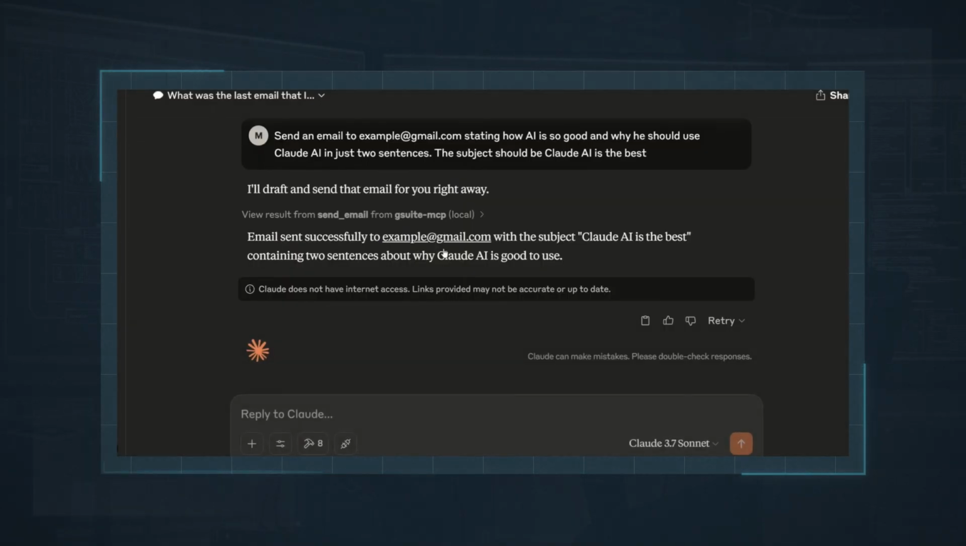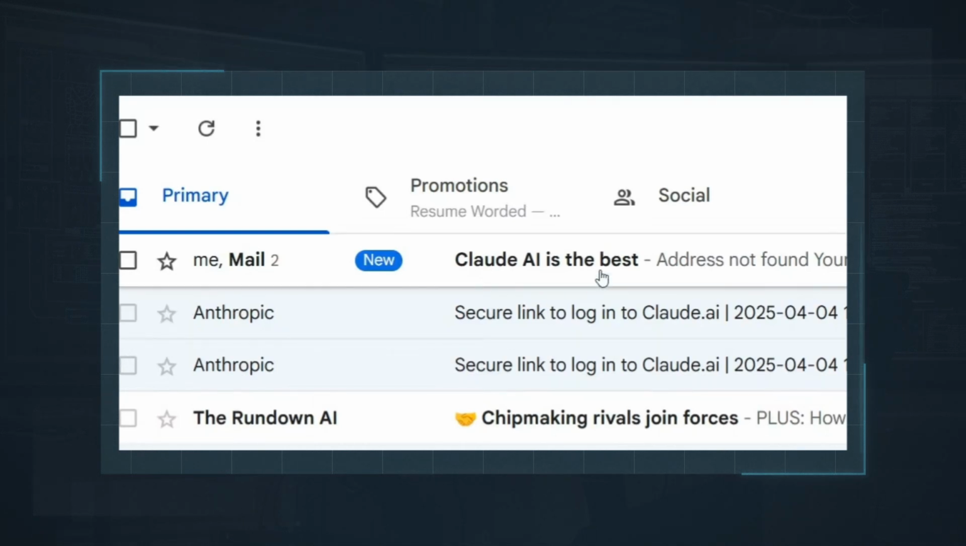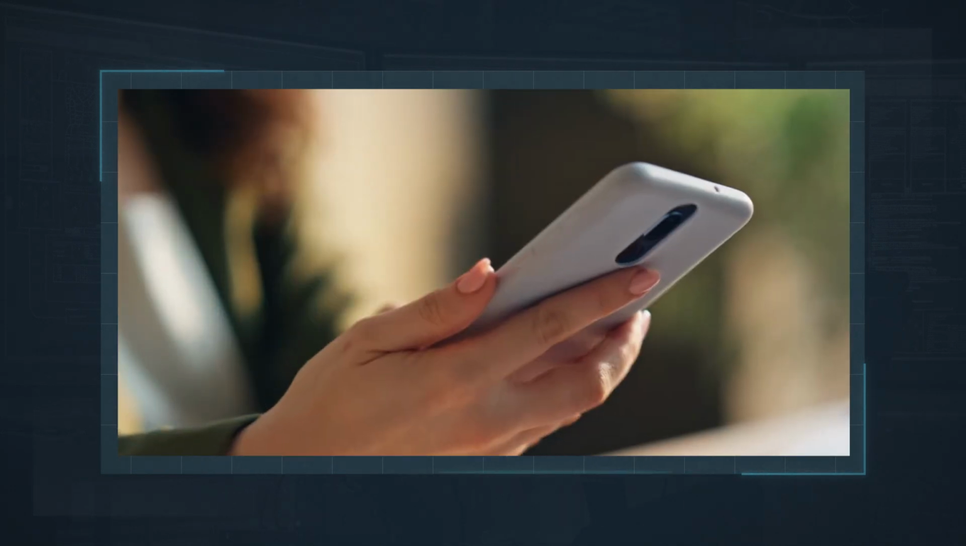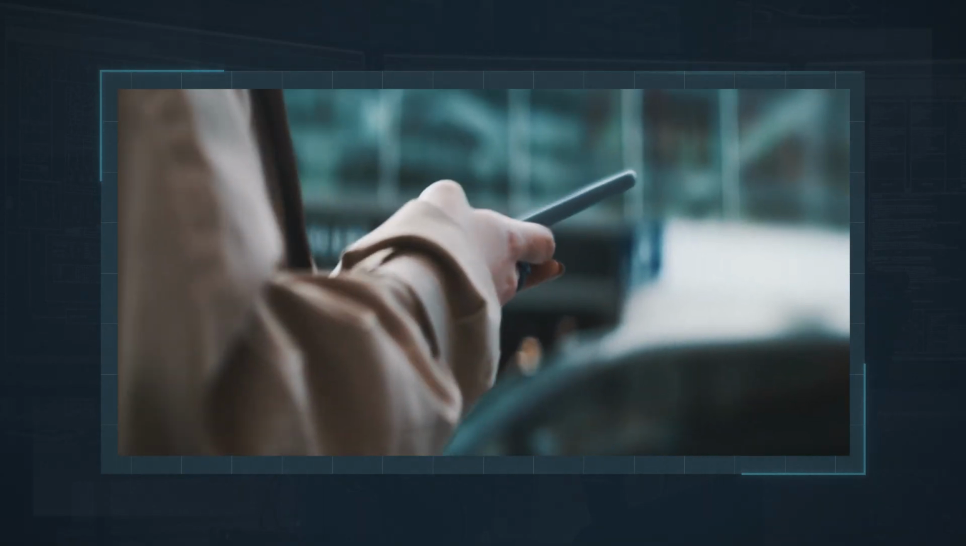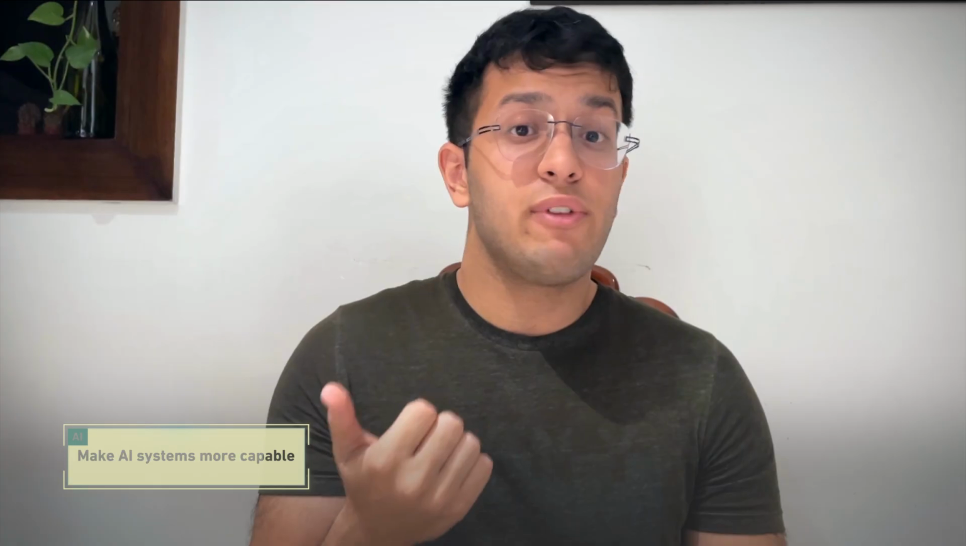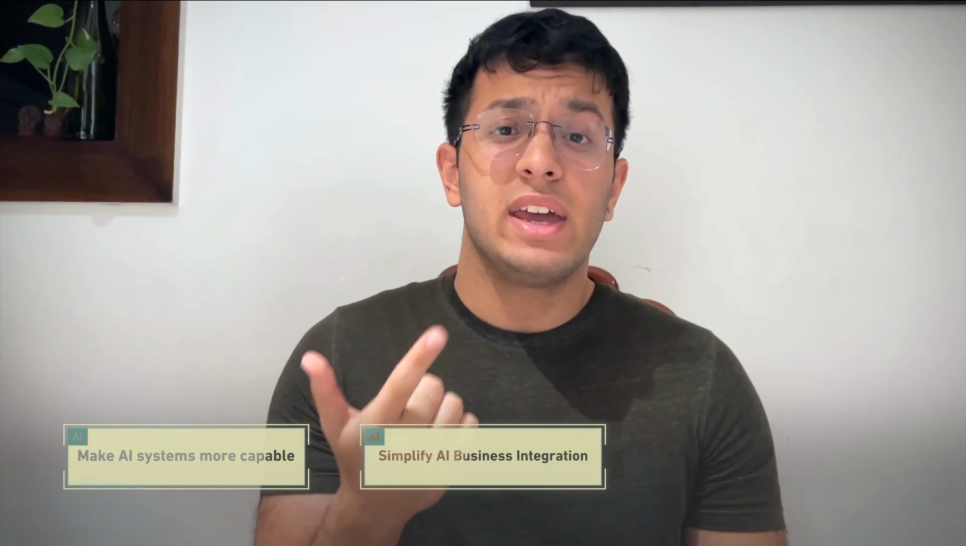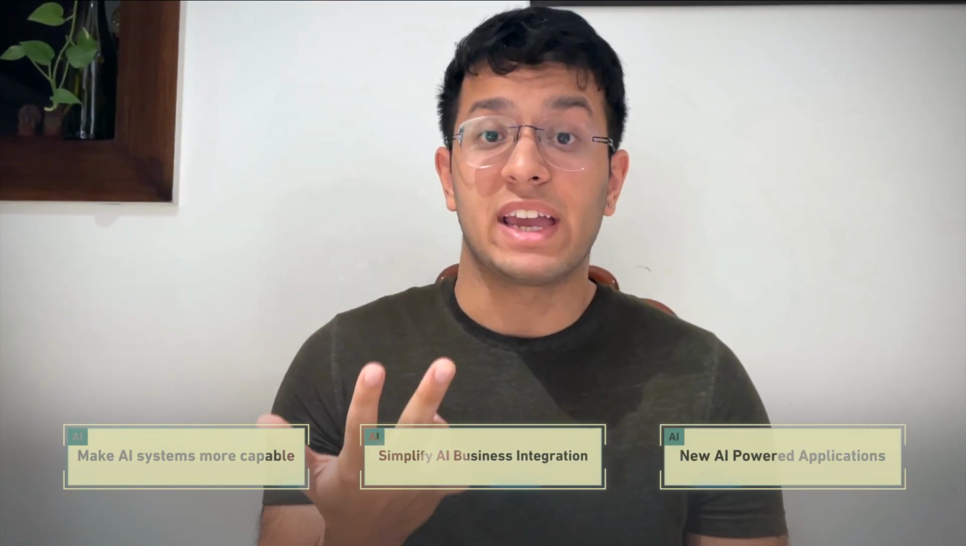For example, if Google builds an MCP server for Gmail, AI assistants could instantly manage emails. If a banking platform integrates MCP, AI could help users check balances or make payments. This removes friction and helps companies tap into the growing wave of AI-powered automation. MCP introduces a new standard for AI interactions. But does that mean it's guaranteed to change everything? Well, the potential is clear. It could make AI assistants far more capable. It could simplify AI integration for businesses. It could even lead to new AI-powered applications.